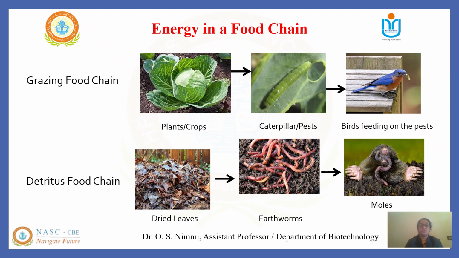Whereas in a detritus food chain, we can see that the food chain starts with dead organic matter, which is decomposed by microorganisms or by organisms such as the earthworm, which are then eaten by other organisms. Thus, it is less dependent on direct solar energy and more on the supply of organic matter by another ecosystem.